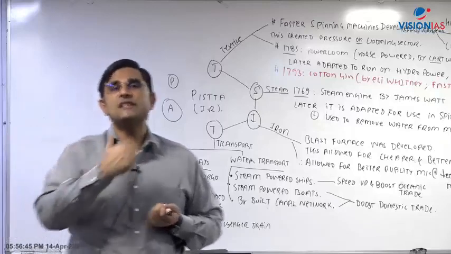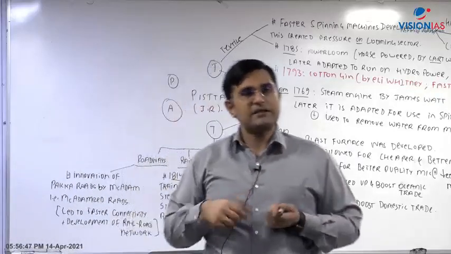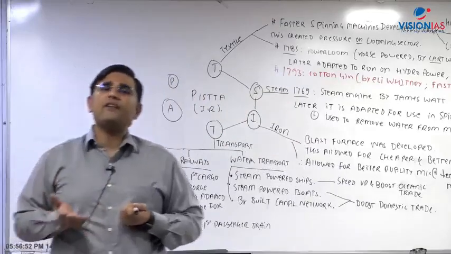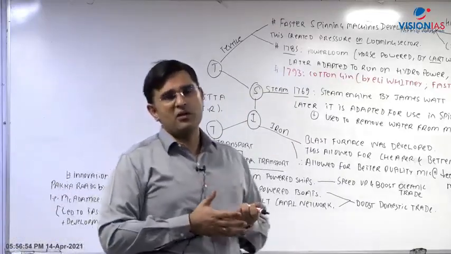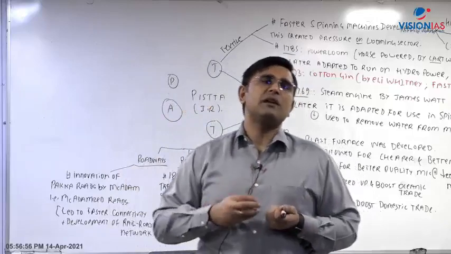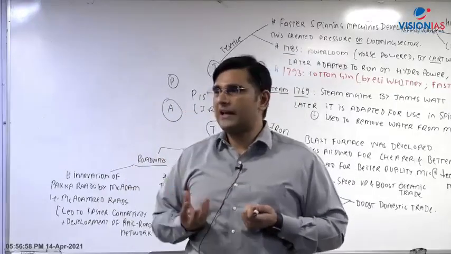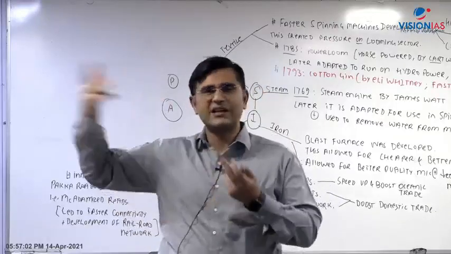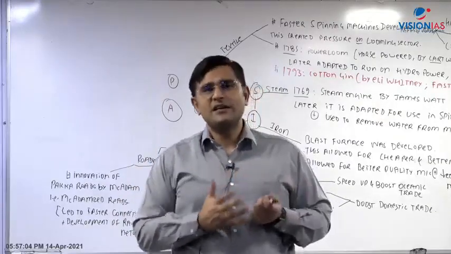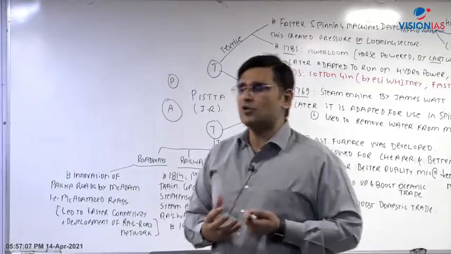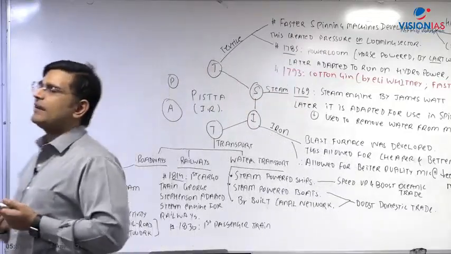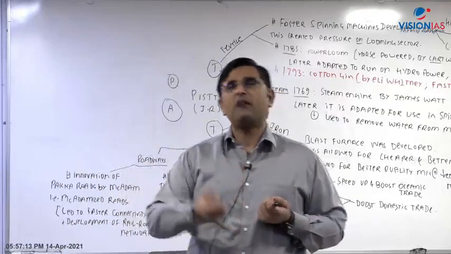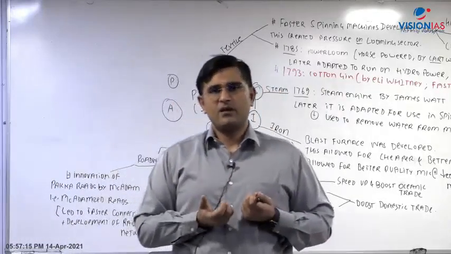So I cannot exactly say that there was near absence of machines, because before the factory system there was the guild system of production. Guild system of production used to be like barbers guilds, like 10 to 12 barbers who have come together and are providing the services of cutting hair. Similarly goldsmith guild, blacksmith guild, so guilds were like this. It would be wrong to say that there were no machines of any type, but those machines were not powered by hydro power or steam power. That was not there.